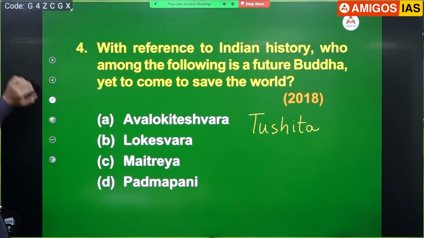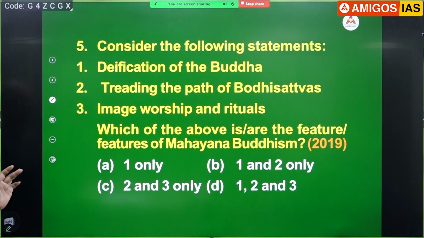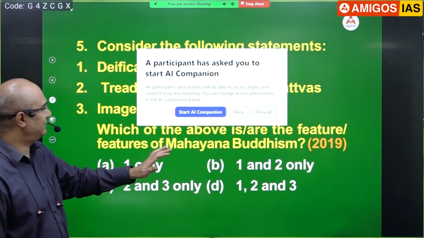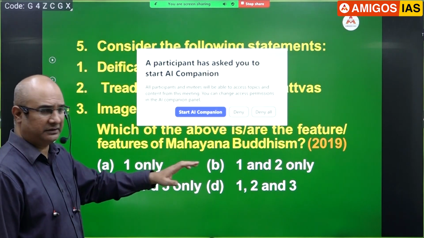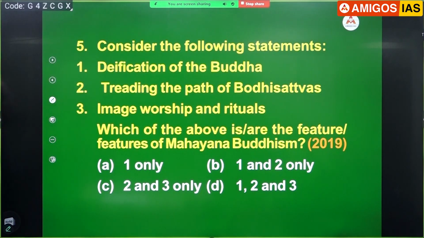Okay. Next, this I think everyone should say. 2019 question. Deny all. Sir. Consider the following statements. Deification of the Buddha. Okay, first read this one. Which of the above is or are the features of Mahayana? 2019, not a very far away question. Is this correct?